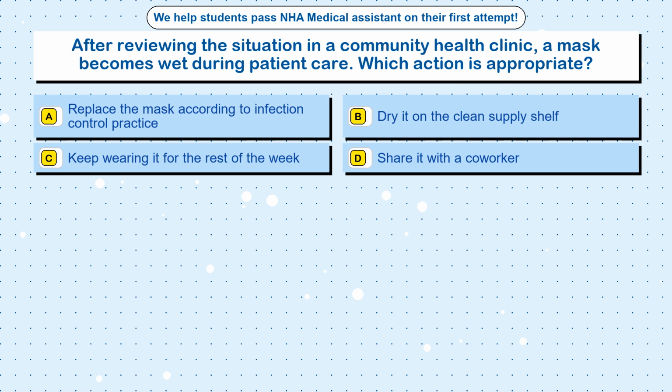Which action is appropriate? Option A, replace the mask according to infection control practice. Option B, dry it on the clean supply shelf. Option C, keep wearing it for the rest of the week. Option D, share it with a coworker.